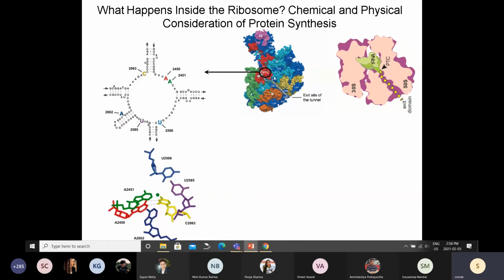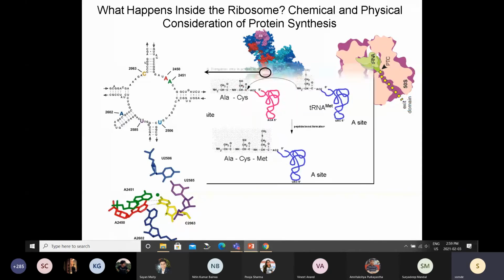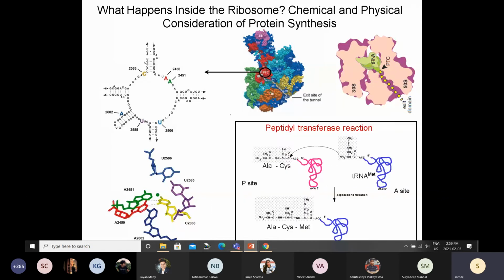The entity which catalyzes this reaction, joining two amino acids and forming the peptide bond or amide bond, is actually the ribosomal RNA. So this is the second example where RNA acts as an enzyme. Because of all these reasons, people believe that it is RNA which evolved first, and then all other molecules came into being.